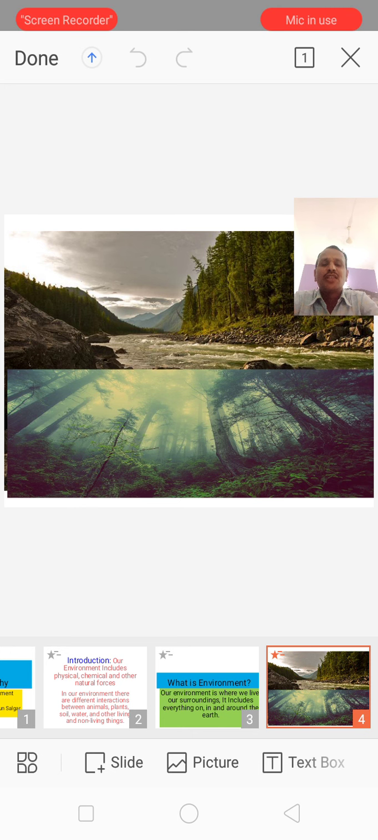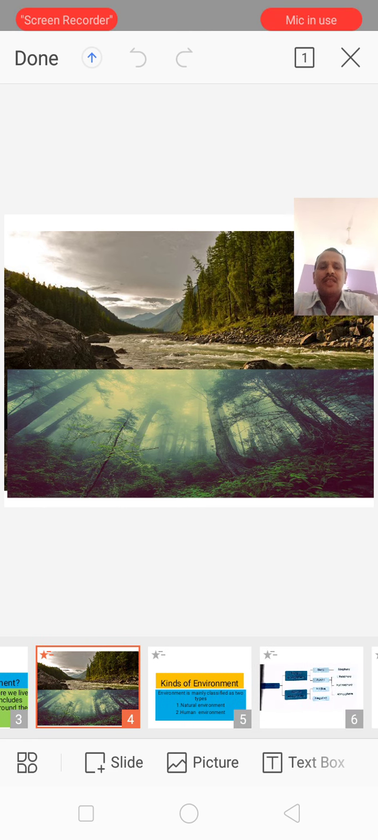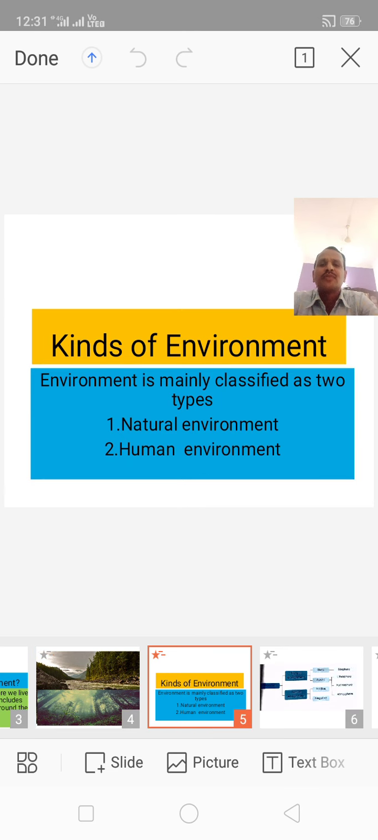Here are some various pictures related to environment. See how beautiful our environment is. So don't pollute our environment. We should keep our environment very clean. Let us see the next slide.